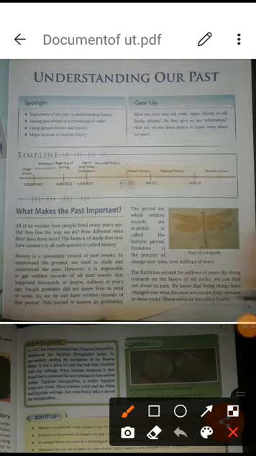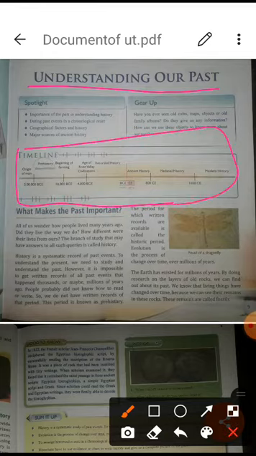In the Zoom class also I have explained to you. So first chapter and second chapter. First chapter in history, Understanding Our Past. What things you have to understand: this is a timeline. Students, you are supposed to go through the timeline. Questions can be formed from the timeline.